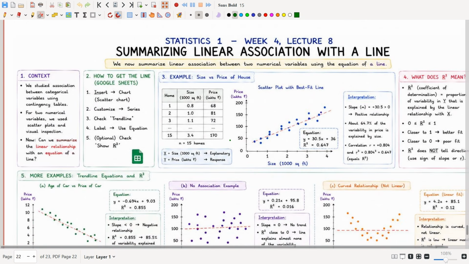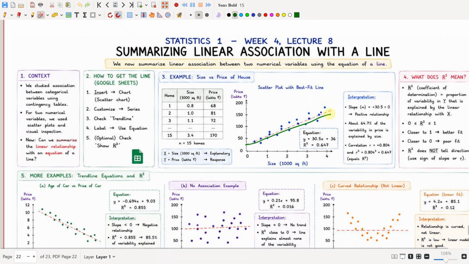So let us see how we summarize a linear association with a line. If we draw a line and all the points lie closely to that line, then we say that there is a strong positive association.